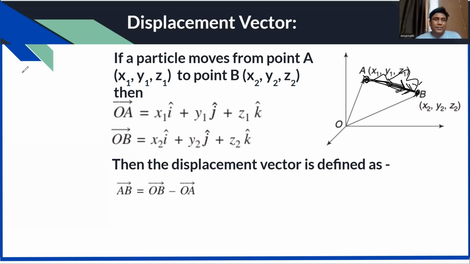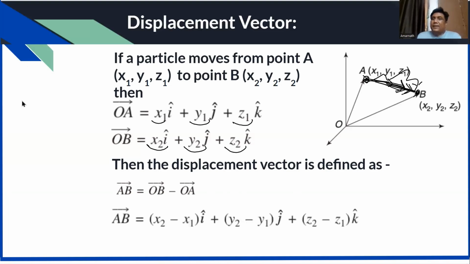It means x2 minus x1 i cap, y2 minus y1 j cap, z2 minus z1 k cap. You have to take common. Already we have discussed all these things in vectors, so no need to worry much. You can write the displacement vector as del S, or del R also. It is a symbol, according to you, you can choose.